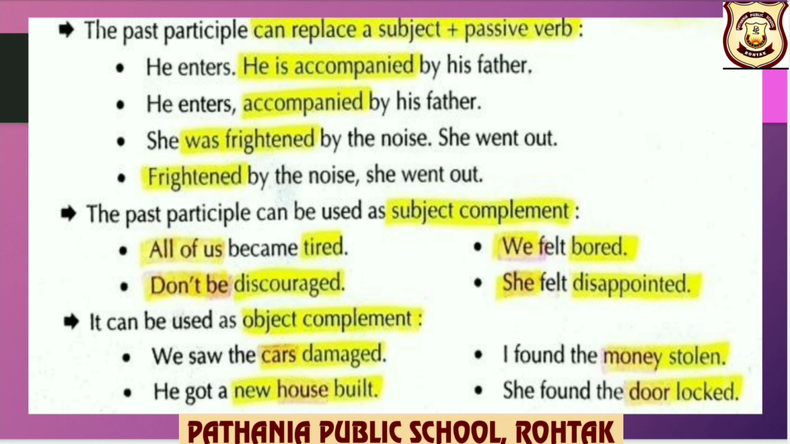The past participle can be used as subject complement. For example, all of us become tired. So here you can see, children, it is used as subject complement. It can be used as object complement. For example, we saw the cars damaged. So here you can see, children, past participle damaged has been used as an object complement.